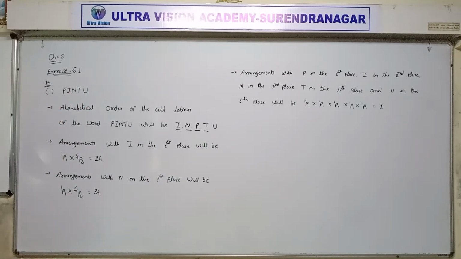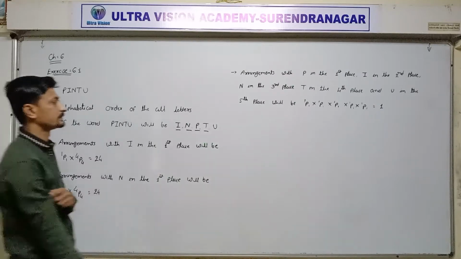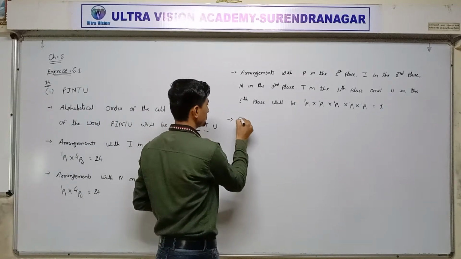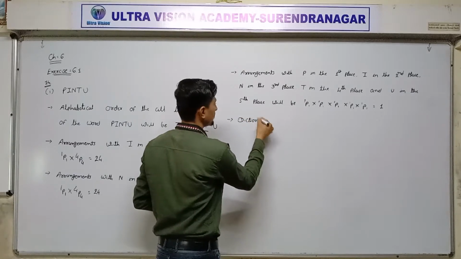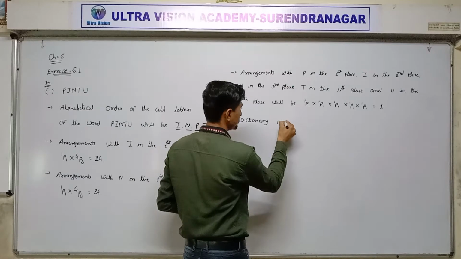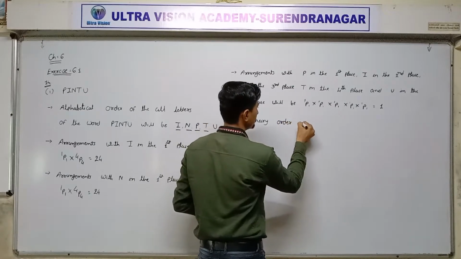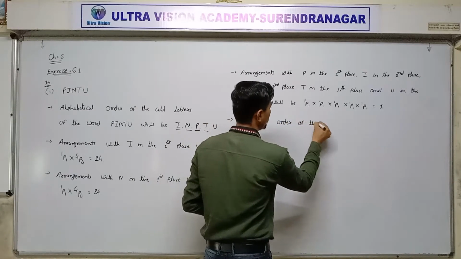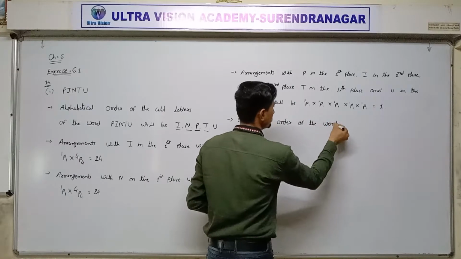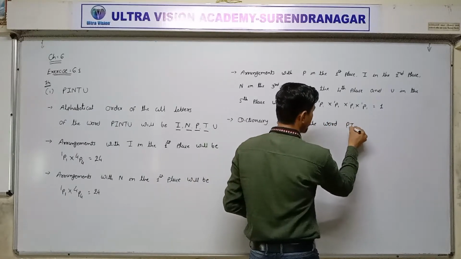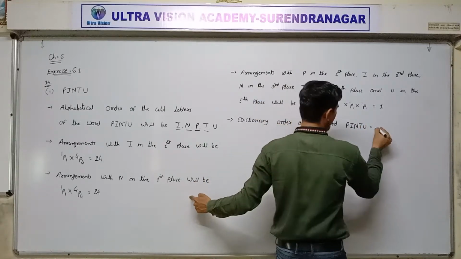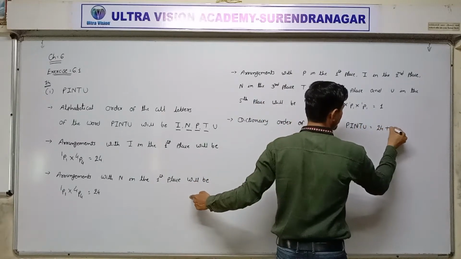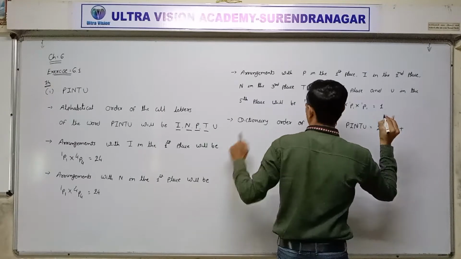Next, write down the dictionary order of the word Pintu. 24 ways plus 24 ways plus 1 way.